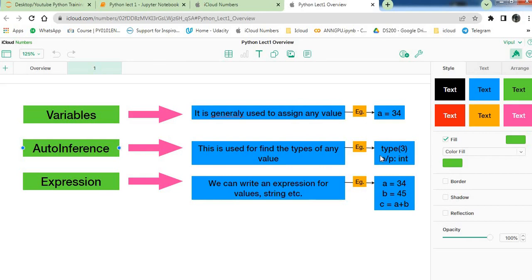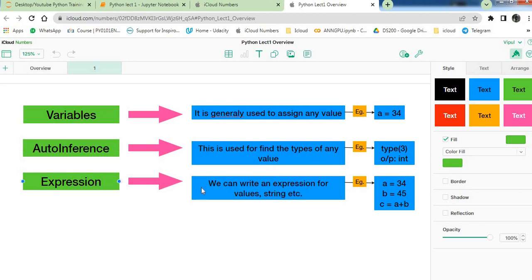Also if you write any float, true or false, then it will show you the output as boolean. So that is called auto inference. How can you use that? By just using the type function, and then you can write inside it. So that's why it is very easy.